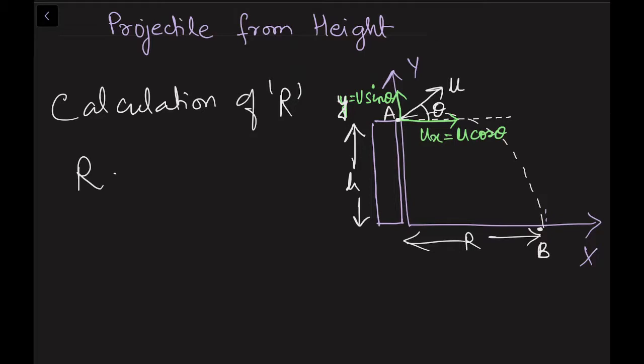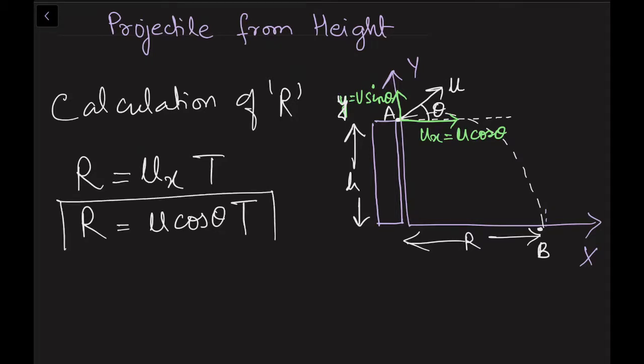So R is the distance, speed is ux into time. Ux is u cos theta, and if you know the time from the previous equation, we can substitute here to find the range. I am not solving it because when we are given numericals, this calculation will be easy.